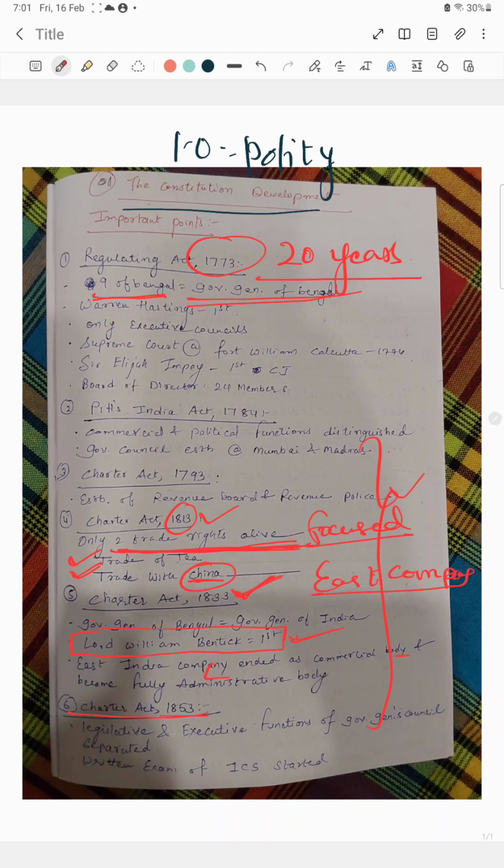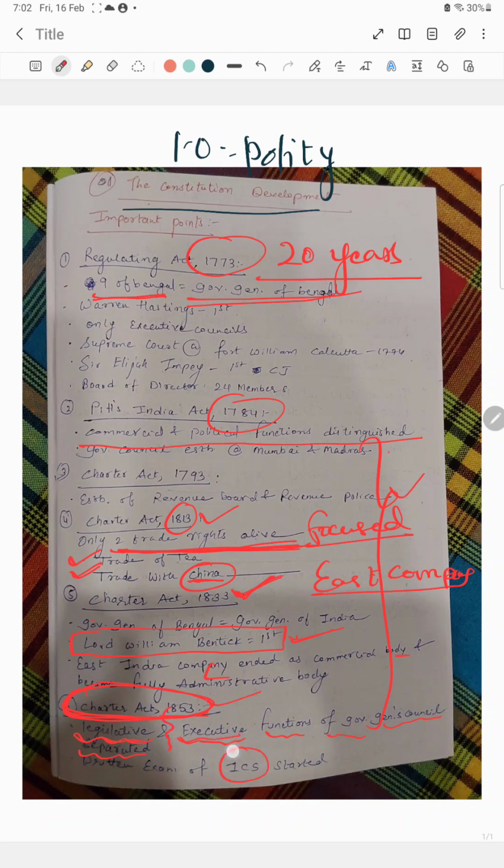India. And finally the Charter Act 1853 came. That was the last Charter Act after 20 years of 1833, in which the legislative and executive functions of the Governor General's council were separated. Earlier we had commercial and political functions distinguished in 1784, and now in Charter Act 1853 legislative and executive functions were separated.